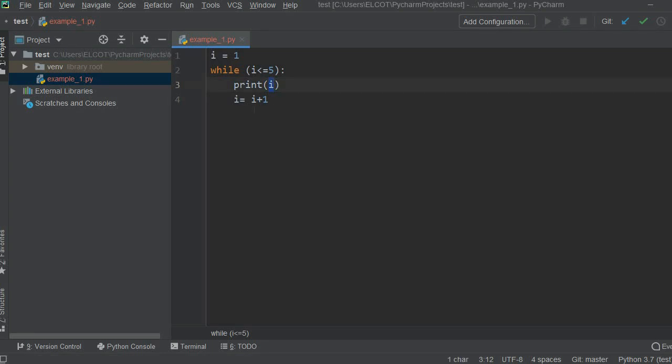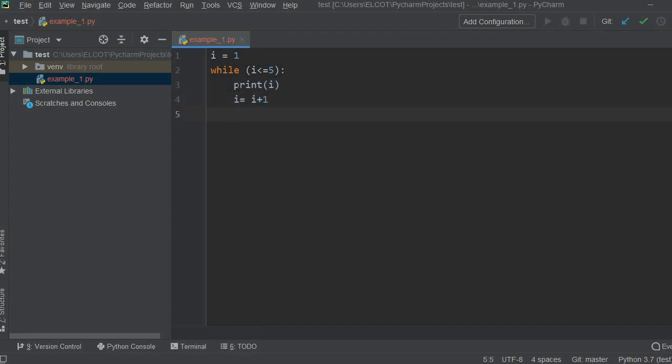After that it will come again here to increment, or update, the I's value. Now 5 plus 1 is 6. Right? Now I's value is 6. Again it will come here and check the condition. 6 is less than or equal to 5? No, the condition becomes false. So it will come out of the loop.